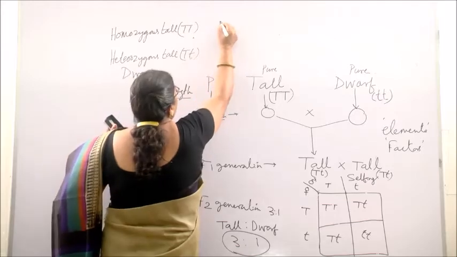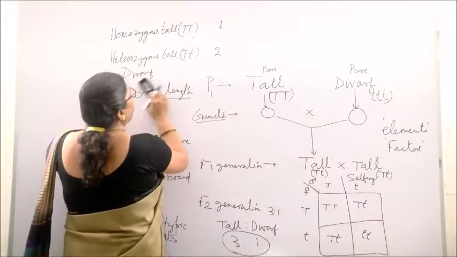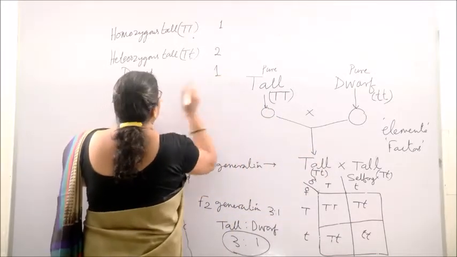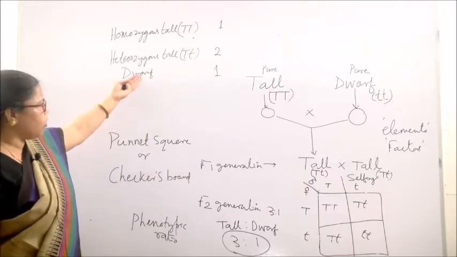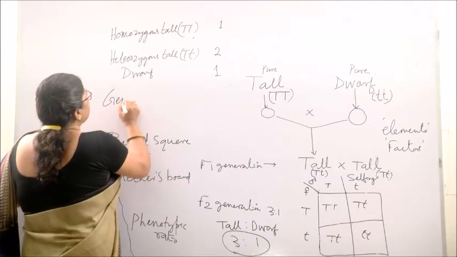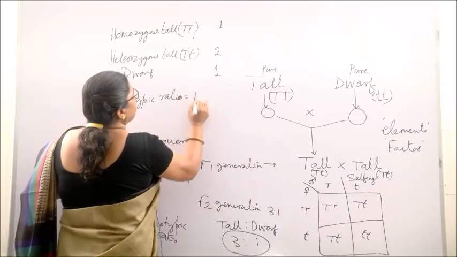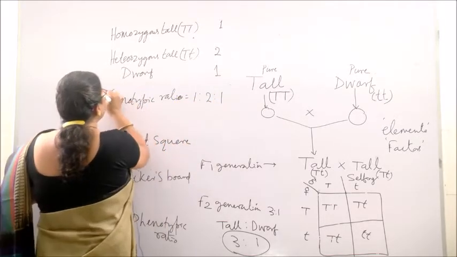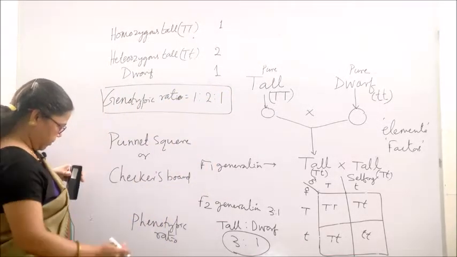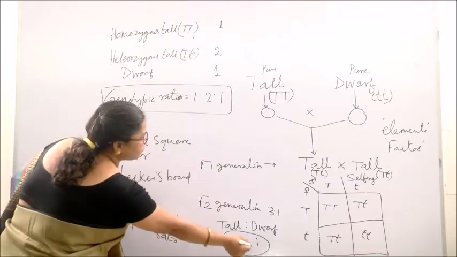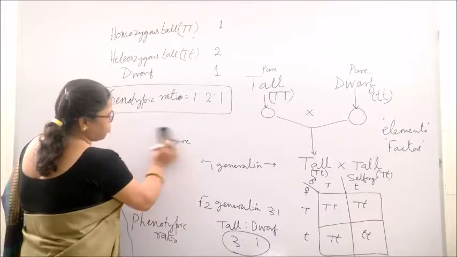So this in the ratio 1, this 2 capital T small t, so 2, and this 1. So this ratio between these different factors is known as the genotypic ratio. It is 1:2:1. So in monohybrid cross, the genotypic ratio is 1:2:1 and the phenotypic ratio is 3:1. Always remember that, it may come in a short question. So you have to remember those things.